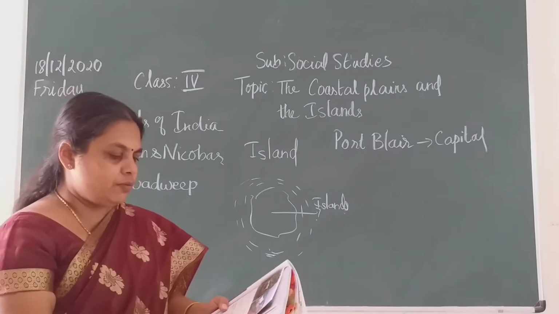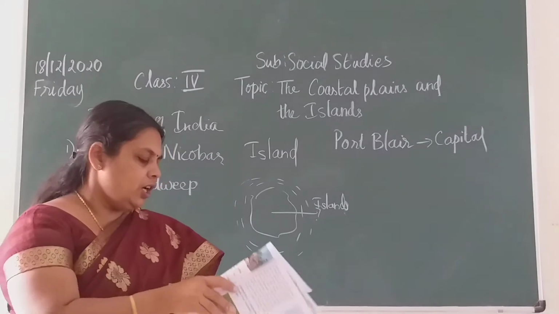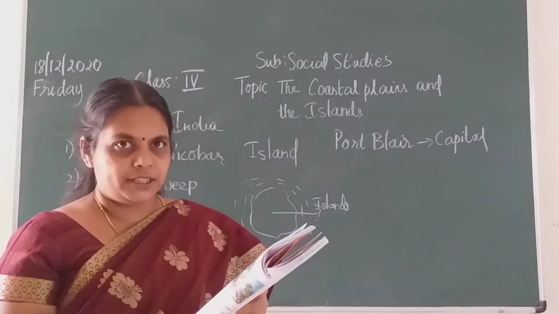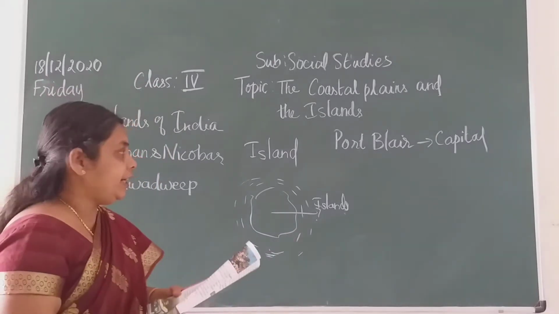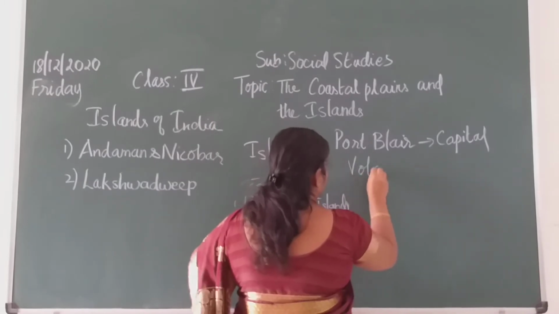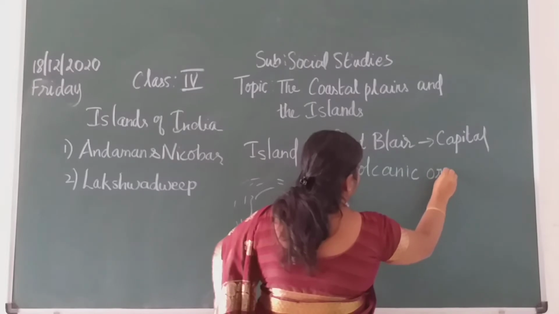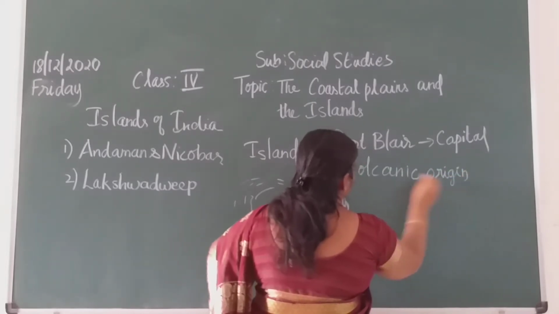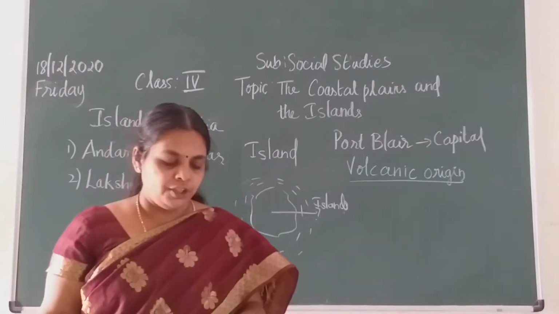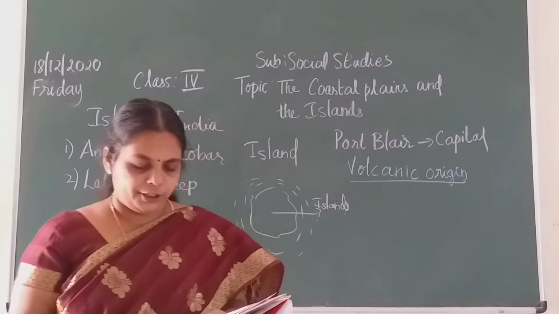Then in these Andaman Islands, they are extensions of the mountain system in the northeastern part of the country and they are of volcanic origin, children. Volcanic origin. The molten rock which flows out from the volcano is called lava. That's why this region is of volcanic origin and it is a union territory, Andaman and Nicobar Islands.